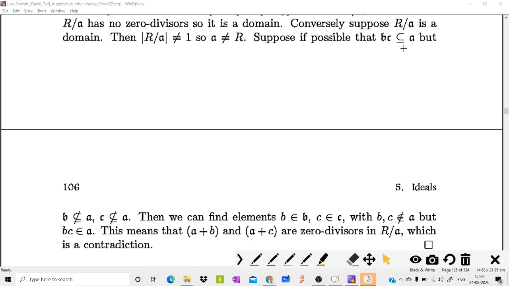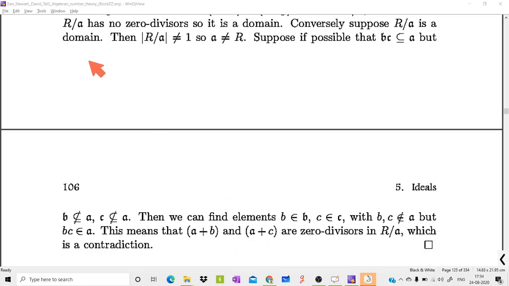Now we have to prove that whenever BC is contained in A, then either B or C is contained in A. So, BC contained in A means we need to prove that either B is contained in A or C is contained in A. If it is not possible, then we get B is not contained in A as well as the ideal C is not contained in A. If this happens, we can get two elements, b belongs to ideal B, and c belongs to ideal C, such that b is not an element of A and c is not an element of A. So B contains an element which is not in A, and C contains an element which is not in A.